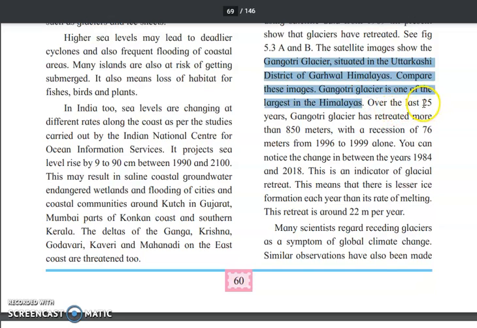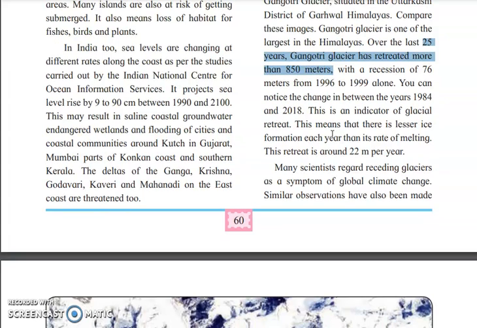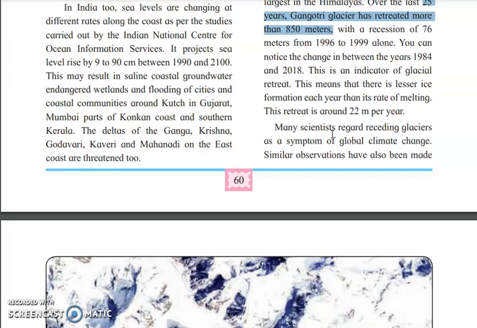Over the last 25 years, the Gangotri glacier retreated more than 850 meters, with a recession of 76 meters in 1996, and later on there was a tremendous effect of the glacial retreat. Because of tremendous heat the glaciers are decreasing day by day. This retreat was around 22 meters per year, meaning each and every year there was a degradation of 22 meters because of melting of ice.